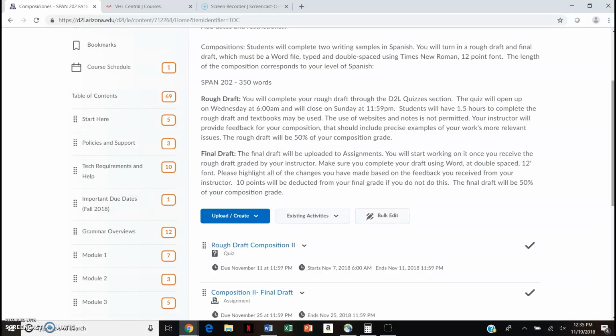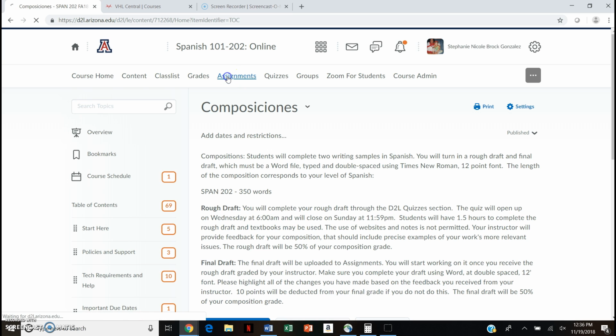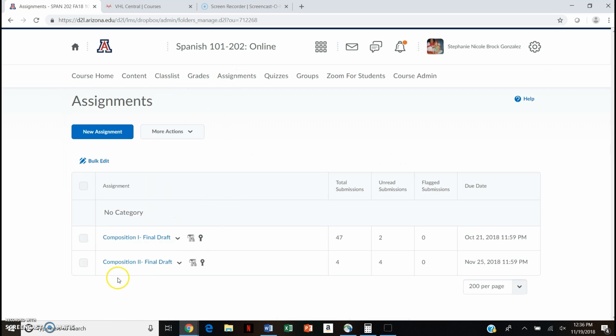Okay, so it is using Word. You turn it in using Word. 12-point font, Times New Roman. Highlight all of the changes you have made based on the feedback that you received. 10 points are deducted if you do not do this, and it is worth 50% of your composition grade. Okay, so here it is via assignments, and here's where you'll turn it in. It is going to be due by this Sunday at midnight.